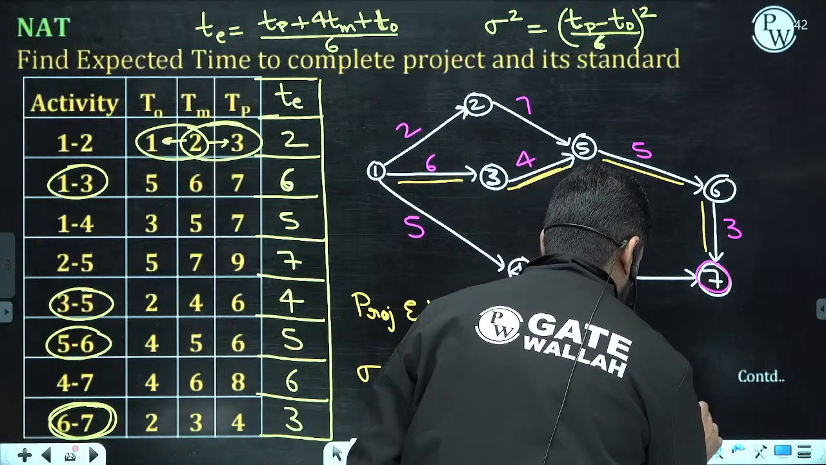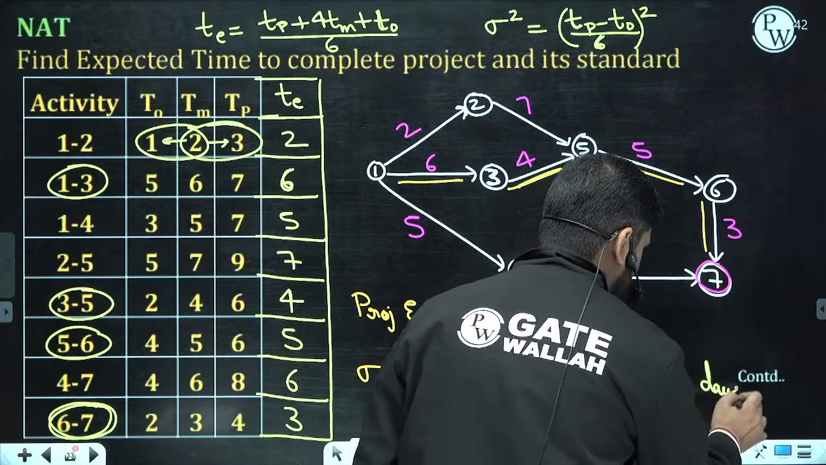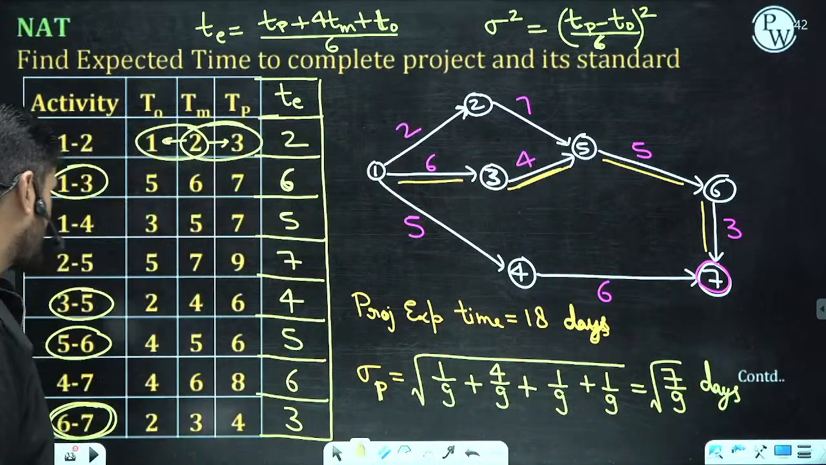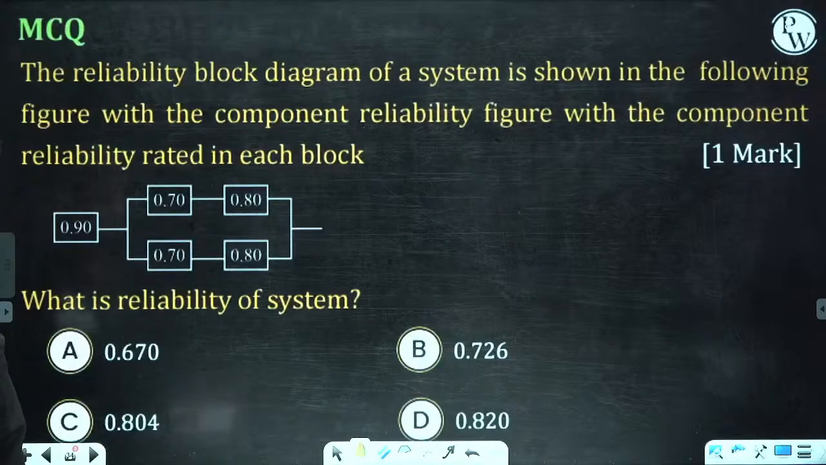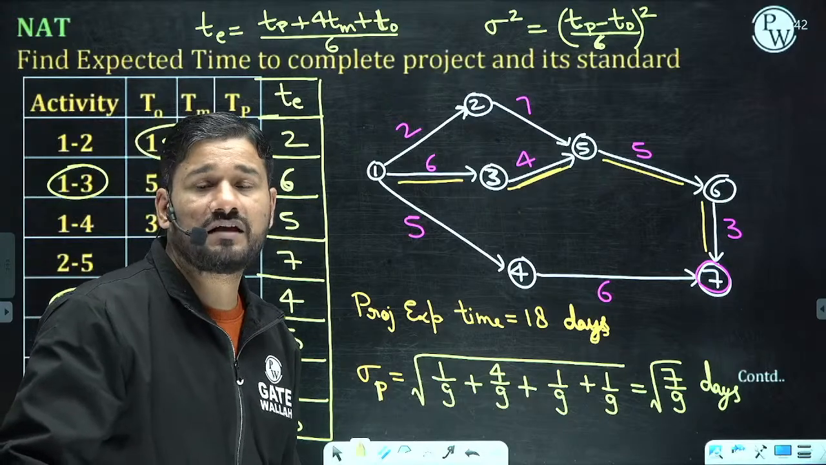Root of 7 by 9. These many days. We can say these many days. Okay, this part is done here. 7 by 9. You can take the answer in decimal.